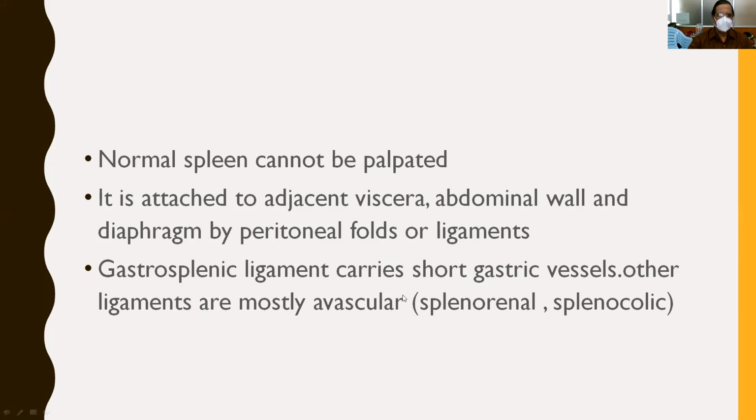Number one is the gastrosplenic ligament, which is a vascular ligament, and it contains short gastric vessels, and the other ligaments are mostly avascular, that is the splenorenal ligament and splenocolic ligament. So these 3 ligaments will make the organ stay in the left upper quadrant of the abdomen and attach it to the surrounding viscera.